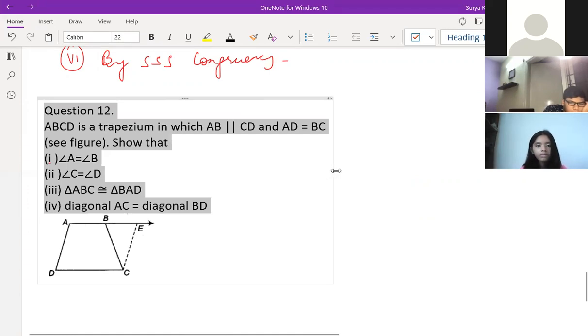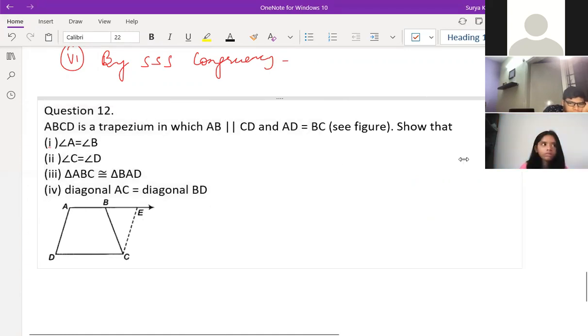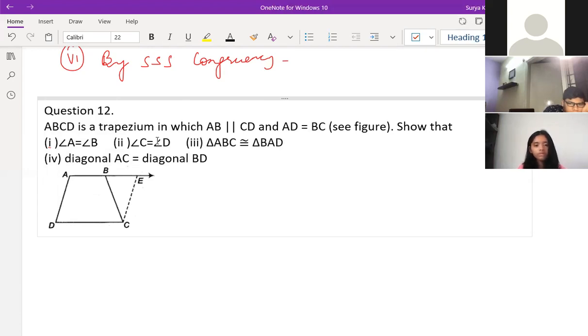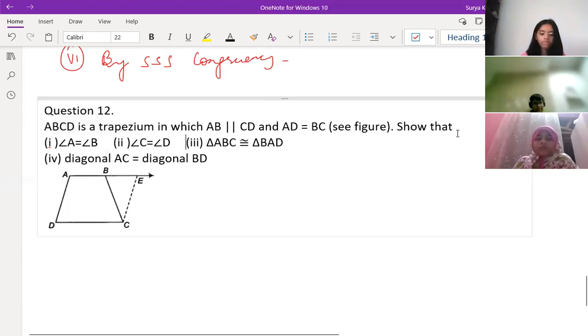You have to show that angle A is equal to angle B, angle C is equal to angle D, and the third one is triangle ABC is congruent to triangle BAD. And the fourth one is diagonal AC is equal to diagonal BD. How to prove this? Anyone who can tell me this answer? Satvik, on your camera, Satvik. Yes, sir. Sai Ritvik.